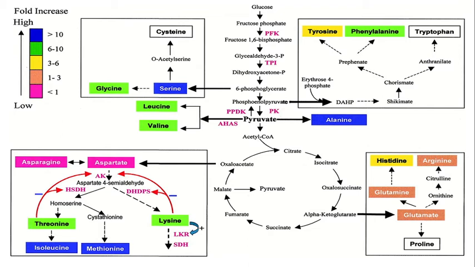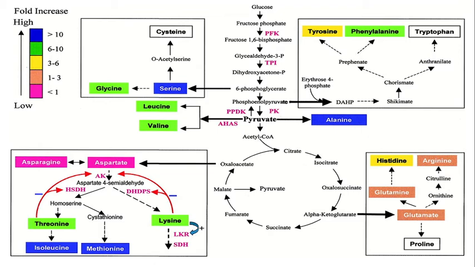In this way, leucine, valine and alanine are the amino acids produced from pyruvate. Now that pyruvate which is formed will go into the citric acid cycle, through acetyl coenzyme A.